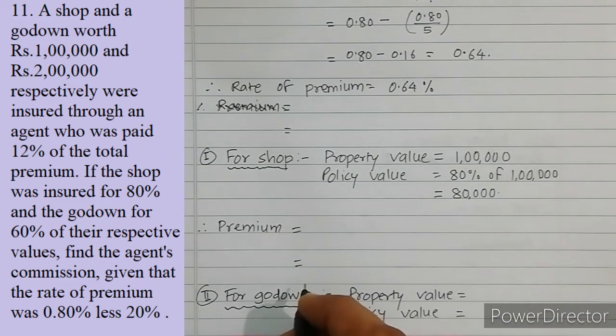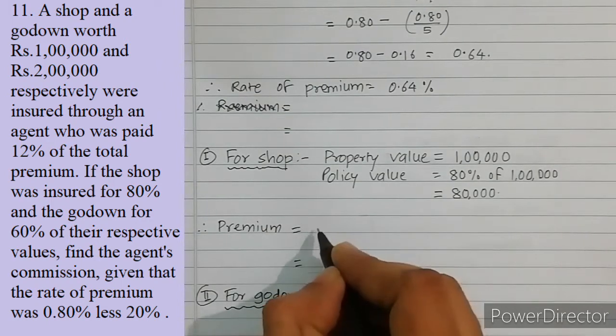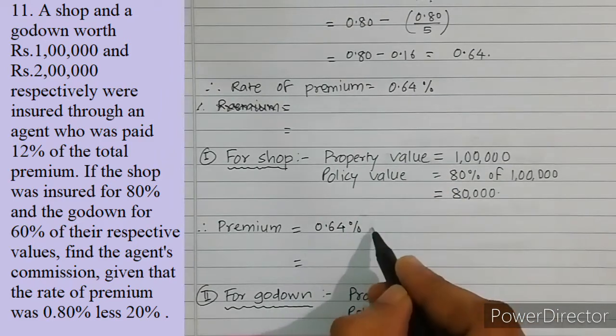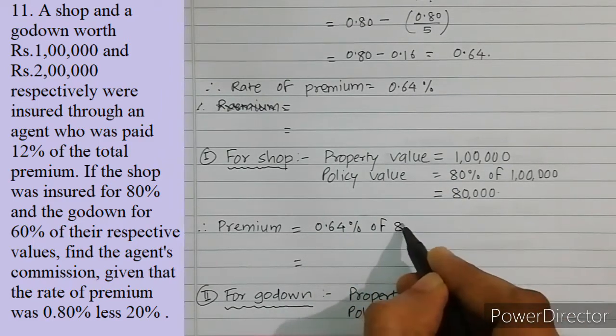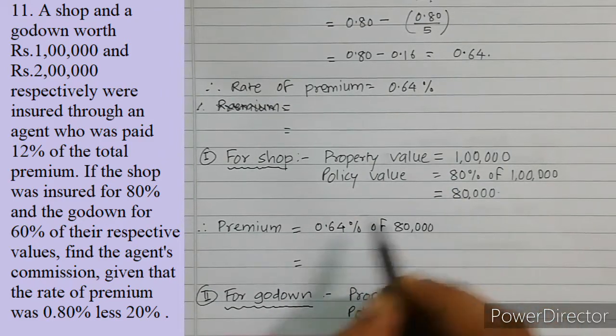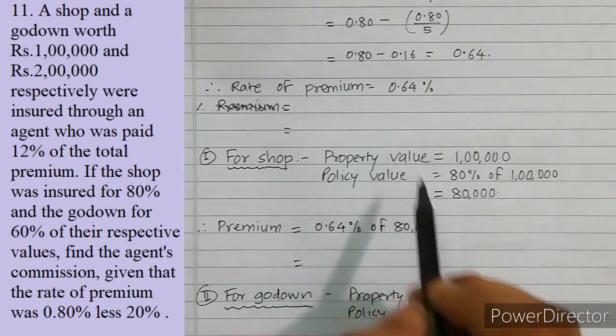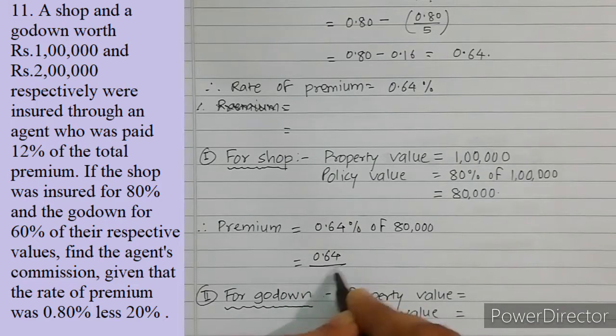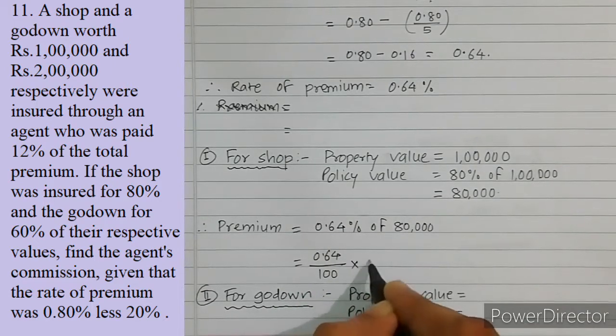Okay, so therefore what is the premium? Premium is actually 0.64% of 80,000. Premium is calculated on policy value. So it is 0.64 divided by 100 into 80,000.